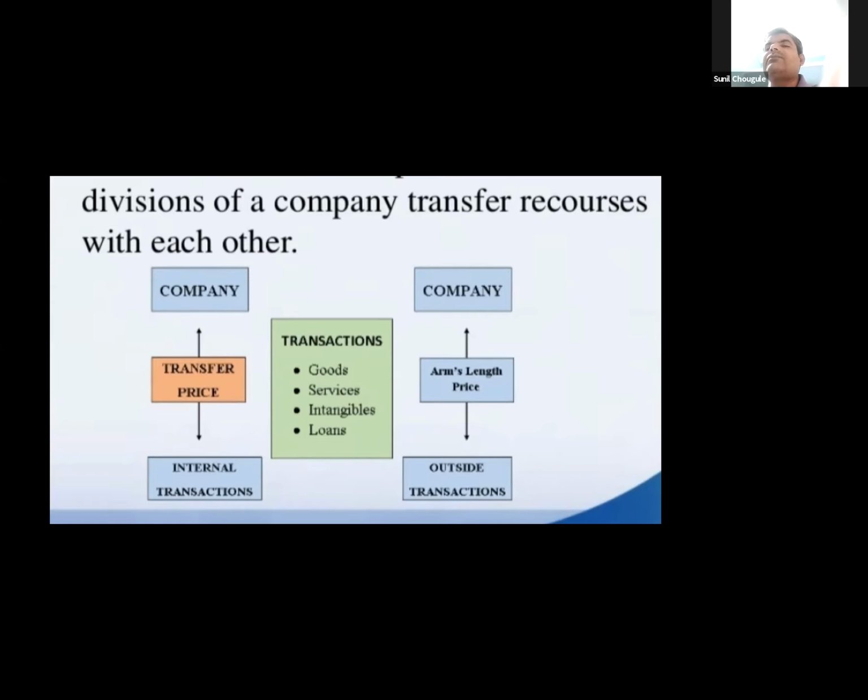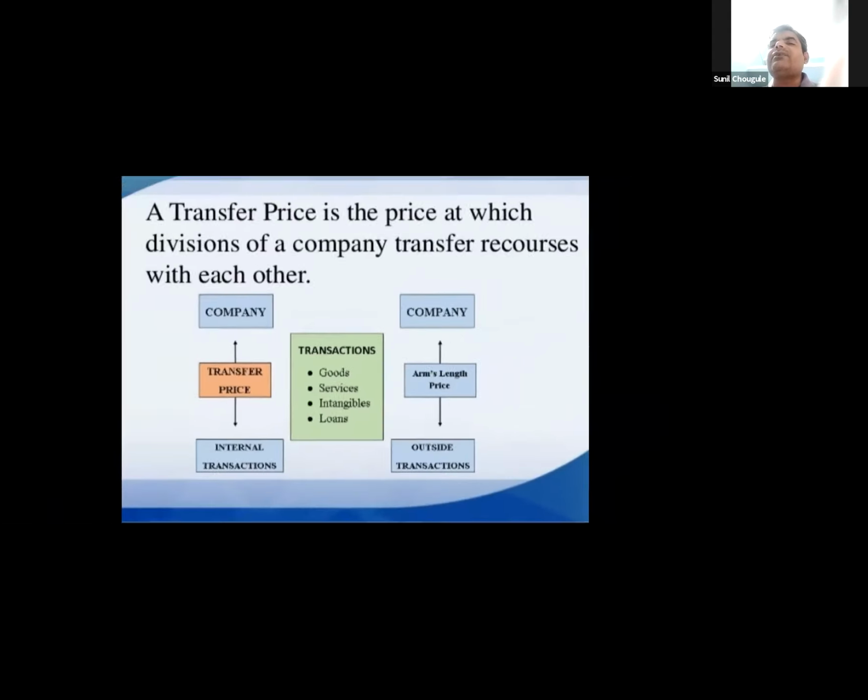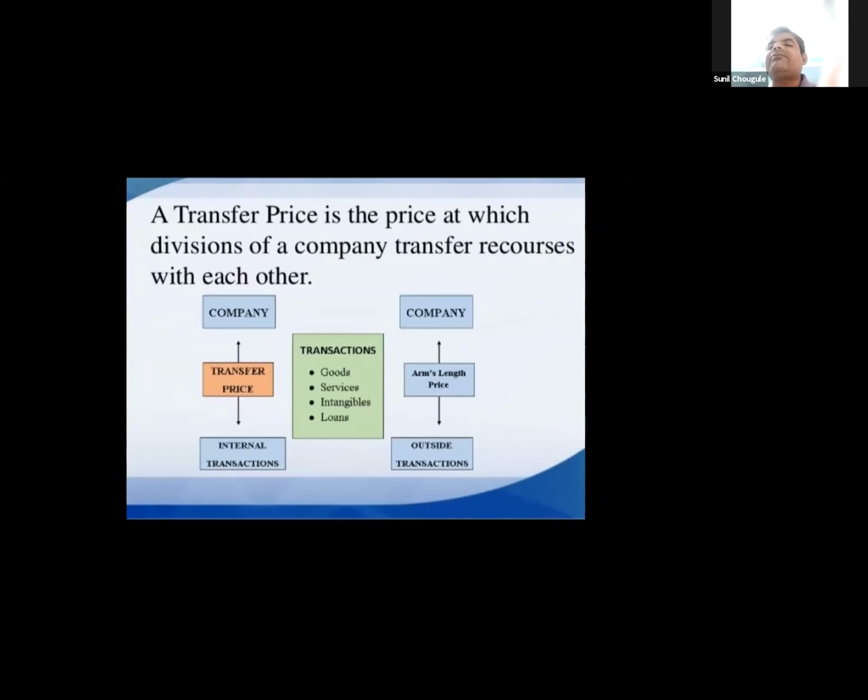Again, a company may also have an arm's length price, which means an outside transaction may also happen, wherein transfer pricing does happen. Within this, goods, services and intangibles are all mentioned.